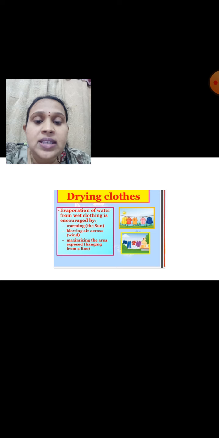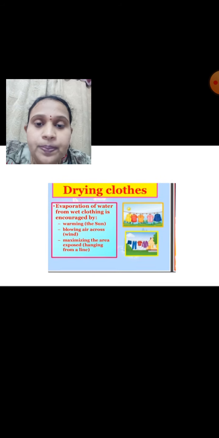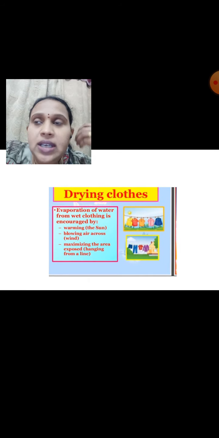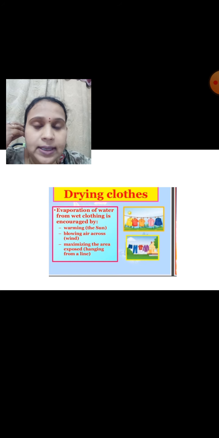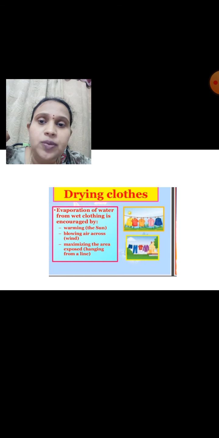And next one, wind speed. If wind speed is more, the rate of evaporation will be more. If wind speed is less, the rate of evaporation will be less. Here is one example of how, if wind speed is more, the rate of evaporation will be more. For example, I want to ask you one question: when will clothes get dry sooner, on a sunny day or on a windy day?